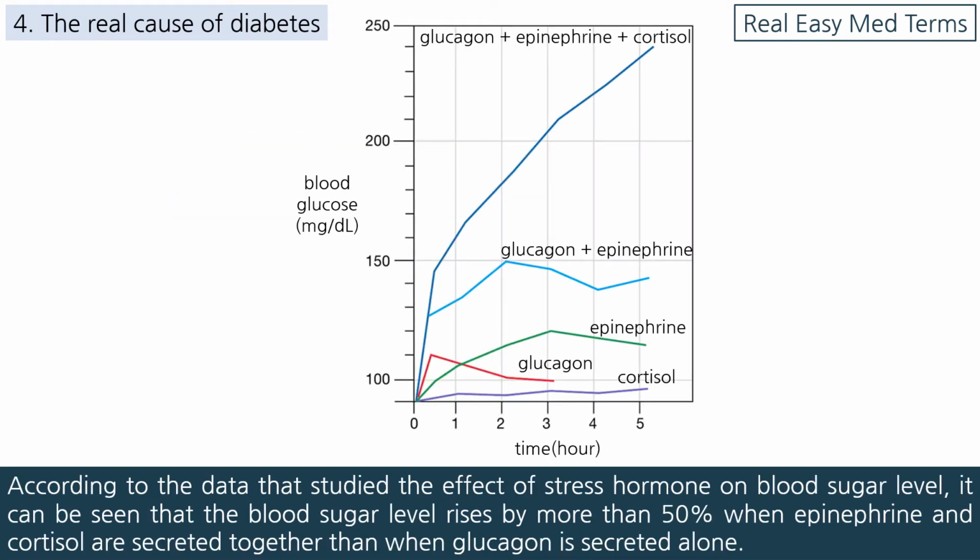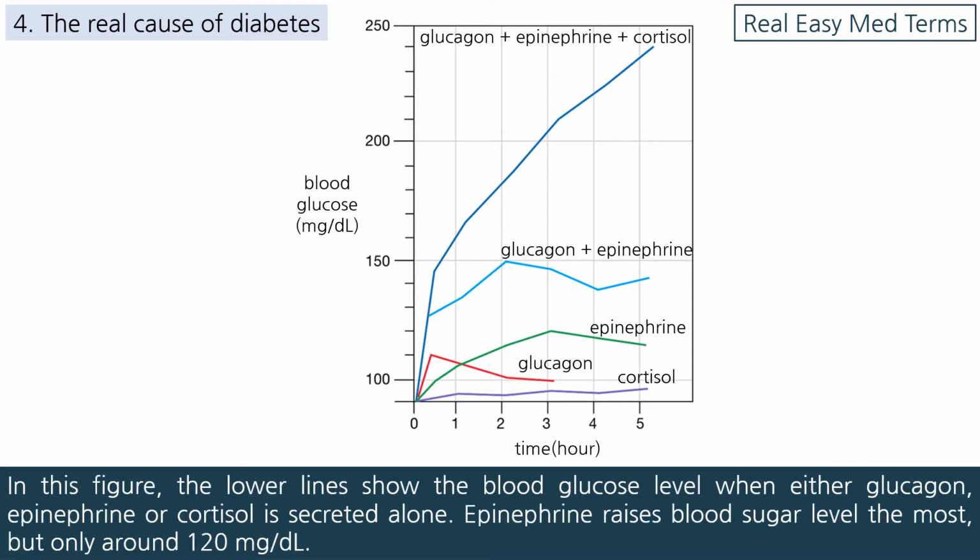According to the data that studied the effect of stress hormone on blood sugar level, it can be seen that the blood sugar level rises by more than 50% when epinephrine and cortisol are secreted together, than when glucagon is secreted alone. In this figure, the lower lines show the blood glucose level when either glucagon, epinephrine or cortisol is secreted alone.